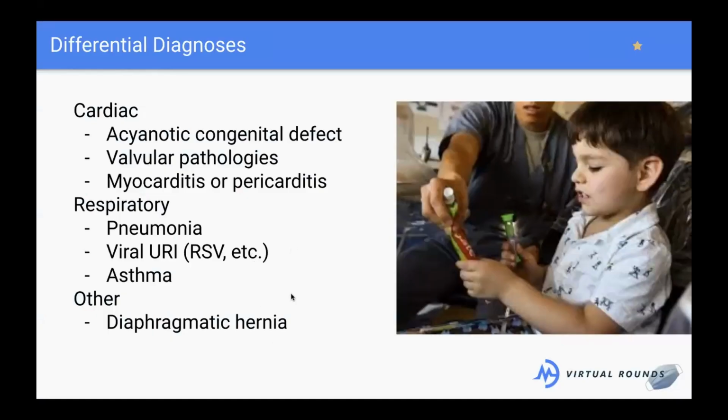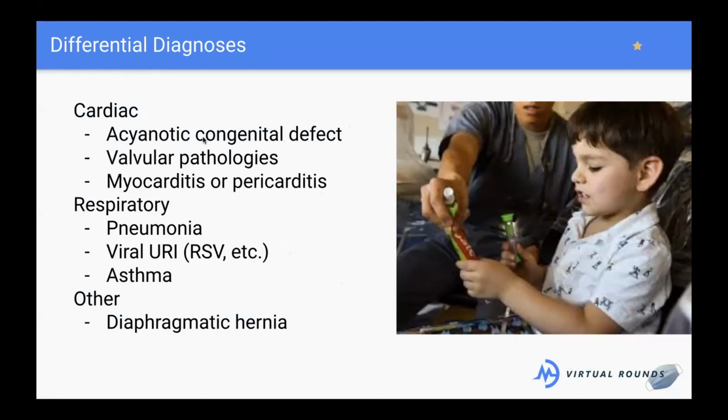So here are some things that I had come up with as being part of our differential. As far as cardiac causes, we have acyanotic congenital defects. Remember that Parker was not cyanotic. He was not turning blue. So there are cyanotic and acyanotic, and we'll talk about both.